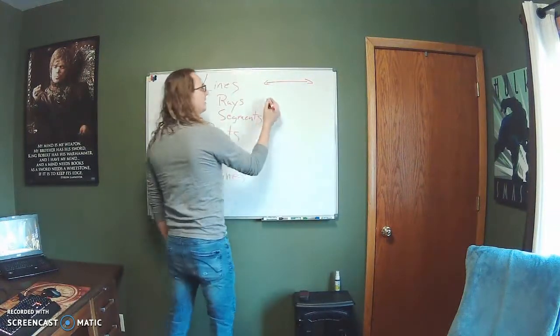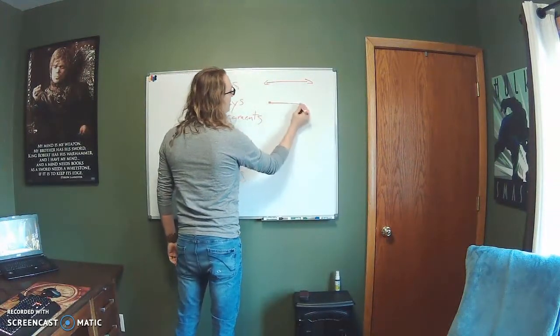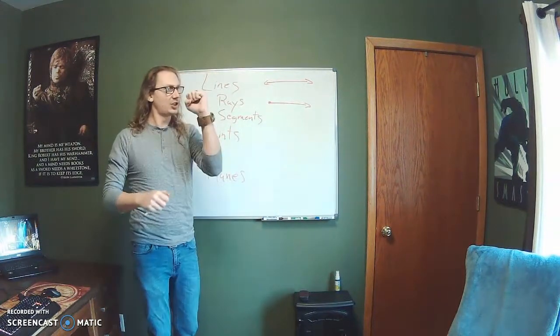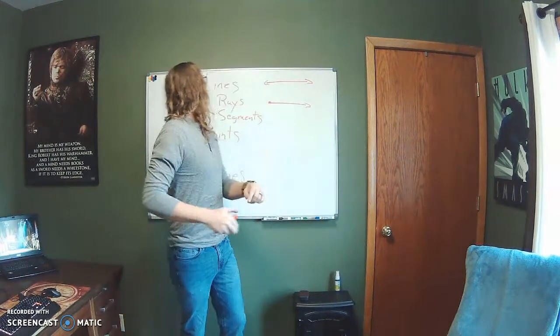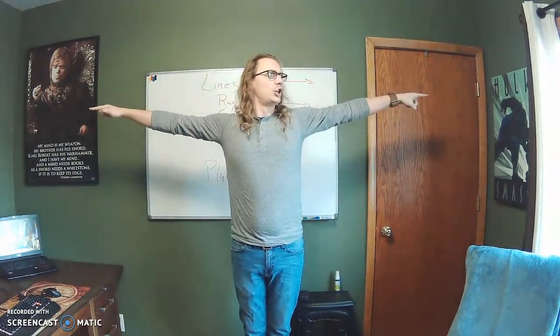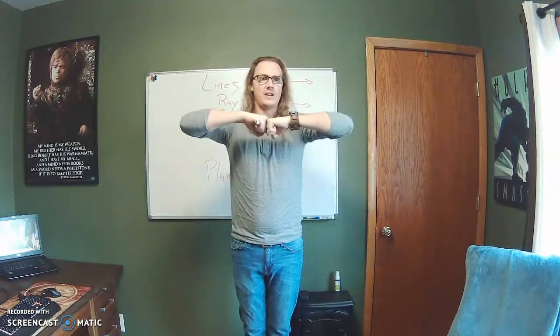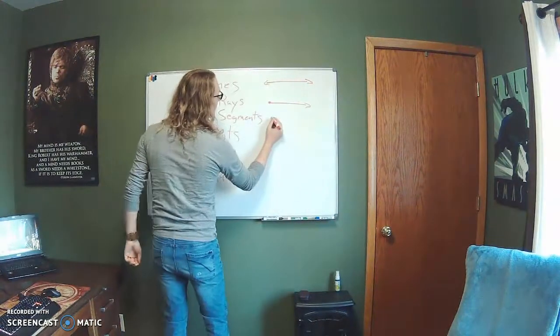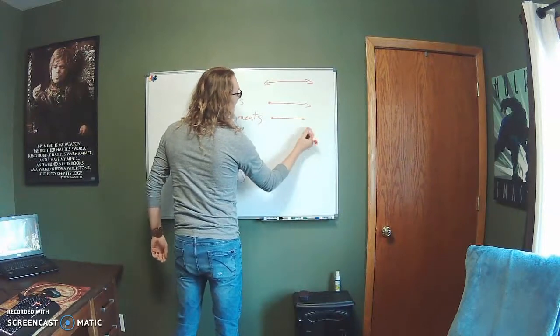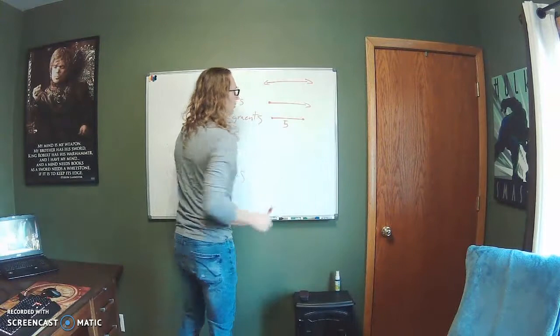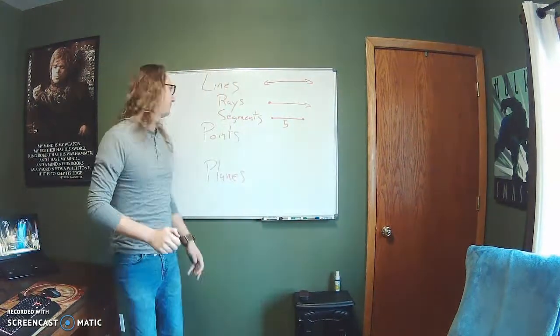Rays are very similar in that they go on to infinity, but unlike lines, they have one end point, kind of like a ray of sun. It starts at the sun and then keeps going forever. So lines shoot off in both directions. Rays shoot off in one direction. Segment, the only thing we have left, shoots off in no directions and has a point at each end and stops, and is therefore the only one of those three that we can measure. This one has a measurement of 5 units.